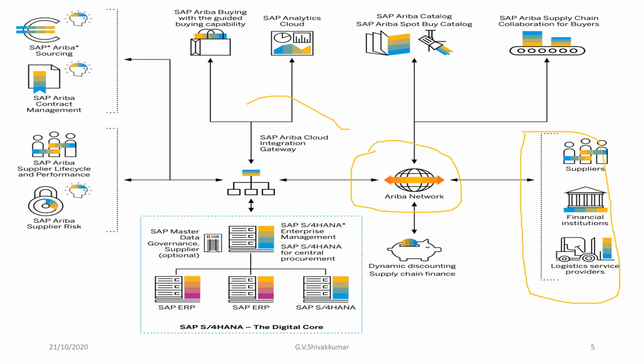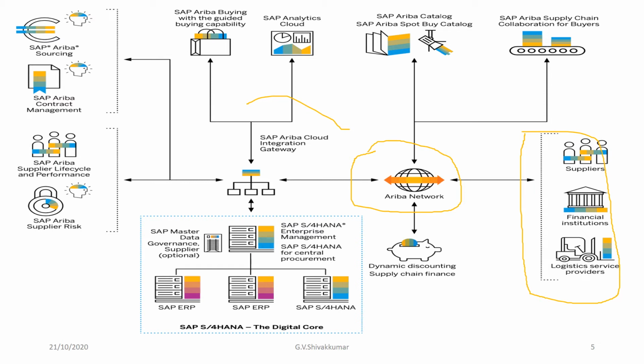All this forms a total hierarchy or network of Ariba for indirect procurement.